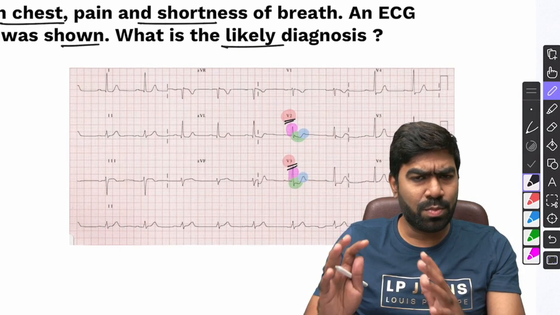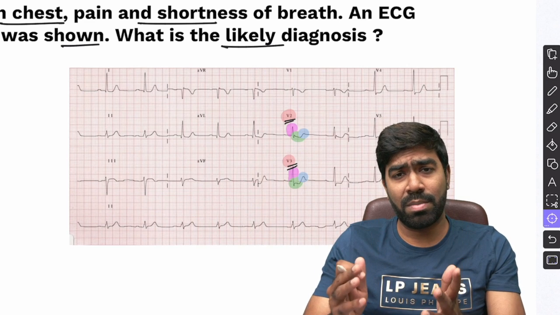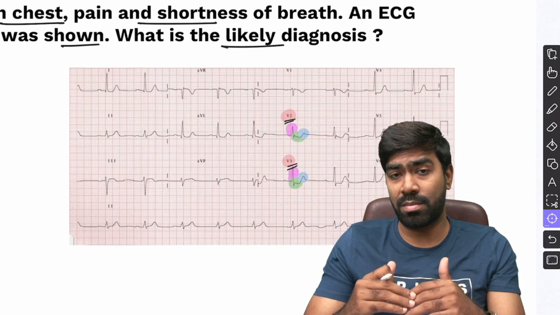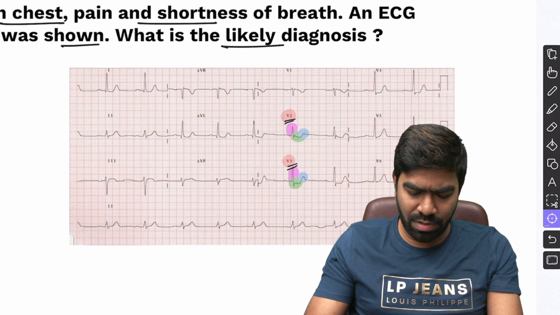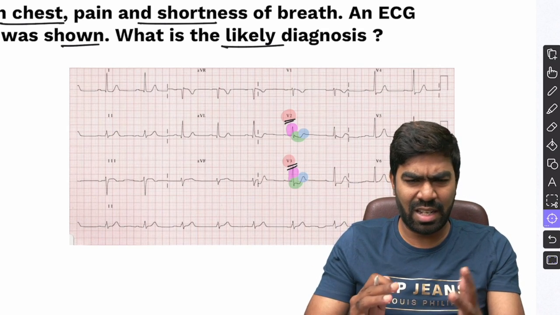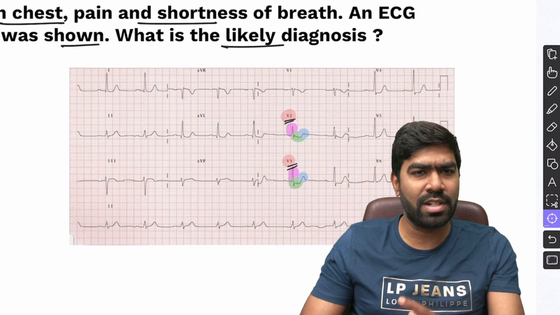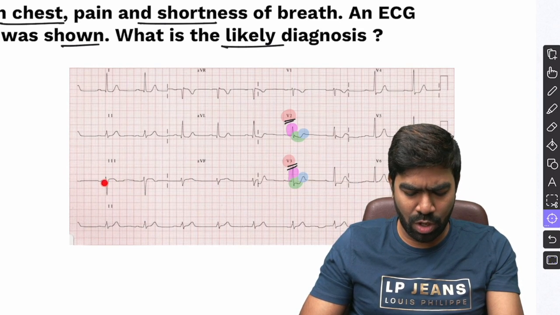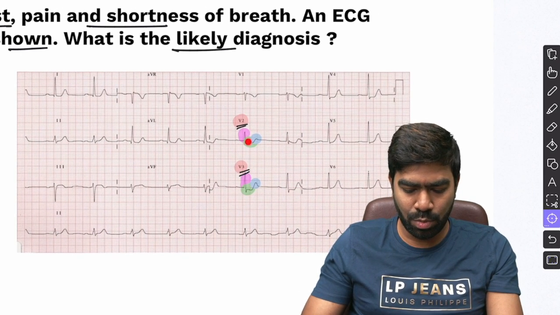Most of the time, posterior MI will be associated with inferior MI, but sometimes posterior MI can come without inferior MI. That is called isolated posterior MI. And if you look at 2, 3, aVF, possibly, yes, I still feel there is some inferior MI over here because there is a slight bit of elevation in 3 and aVF, but I'm not able to confirm here. It's not classic, but what is so classic here is the posterior MI for sure.